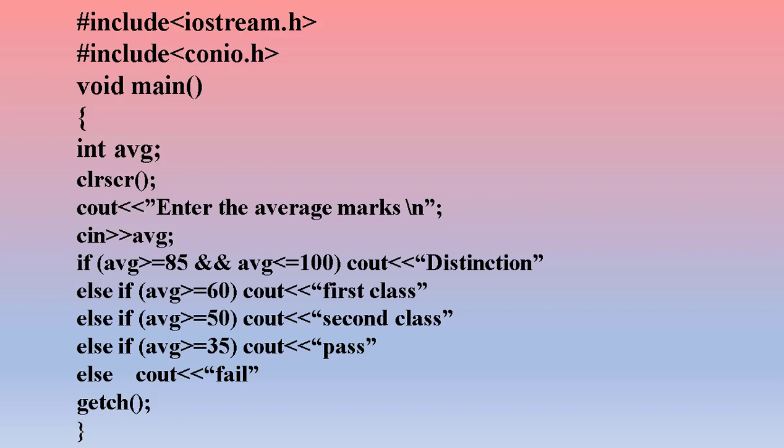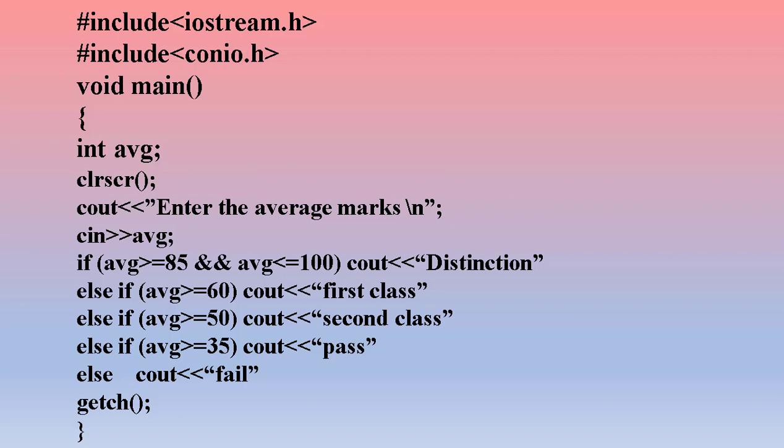By now you know that iostream and conio.h are the important header files which have to be used when we are using certain functions. So iostream.h, whenever we use cin and cout, that is input and output functions, these functions will be carried out by cin and cout. So whenever we use these functions, we have to use iostream.h.